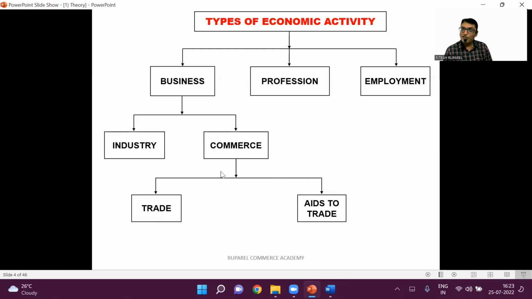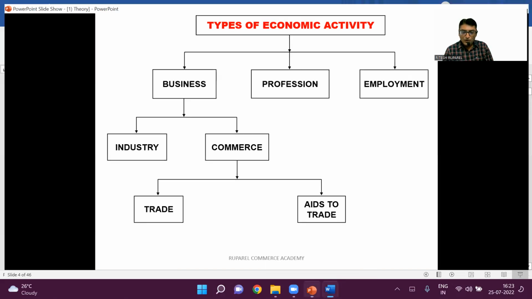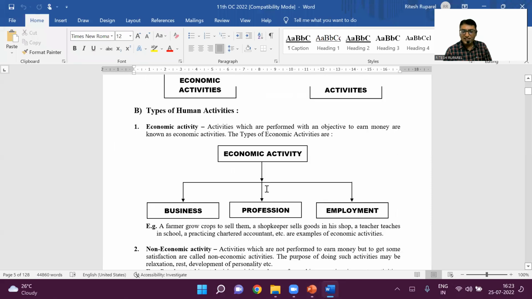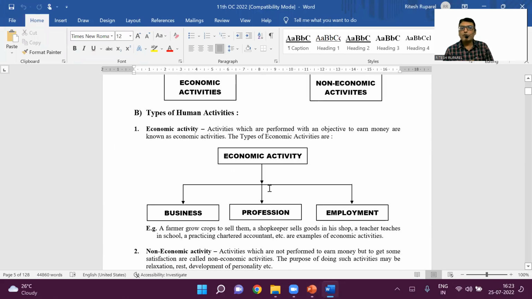So I hope you understand that for commerce to get the goods distributed to the customer requires two things. First, there must be a transaction between two parties, buying and selling, and then those activities which support trade are called aids to trade or auxiliaries to trade, which include banking, transportation, warehousing, advertising, finance, marketing. So this was the concept of business and its variety. You can also draw the chart here, it's not a problem. But if it is of only 2 or 4 marks, these two charts will be sufficient.